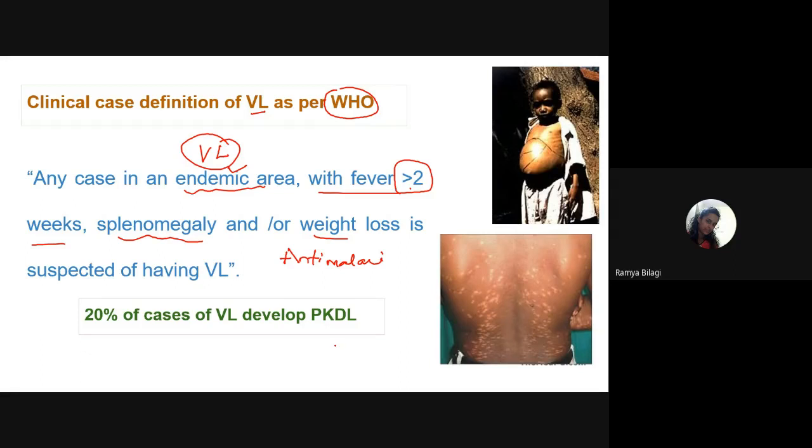Then, what is the investigating procedure or diagnostic test you go ahead with if you are working in a PHC? What is the test? That is Napier's aldehyde test. So in a PHC, if you are suspecting any case, then you draw the blood and go ahead with the Napier's aldehyde test. So what will you do?